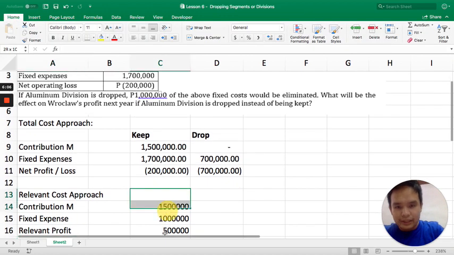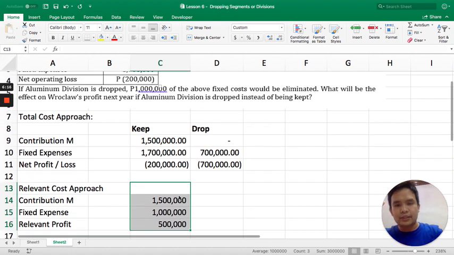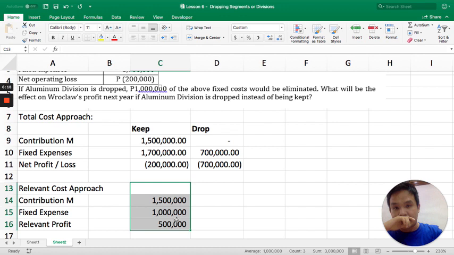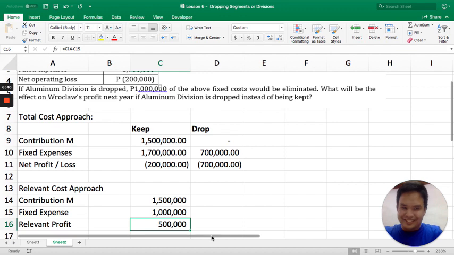So pag ganito ang case, that means that if you include relevant items only, then the division is actually making money, equating to 500,000 pesos relevant profit. If you close down the division, then you will lose this 500,000. How do you connect the two approach? Well, notice na yung difference ng 200 and 700. The effect is 500 if you drop. So, using the relevant cost approach, yung 500 na difference dito, ito actually yan.